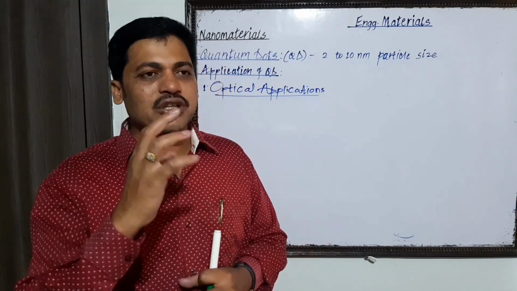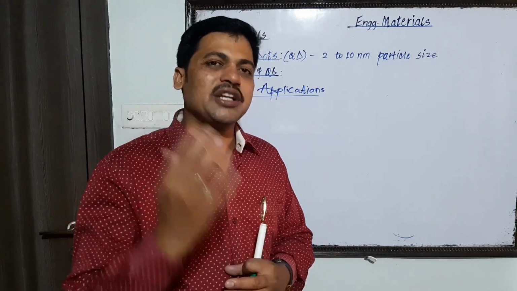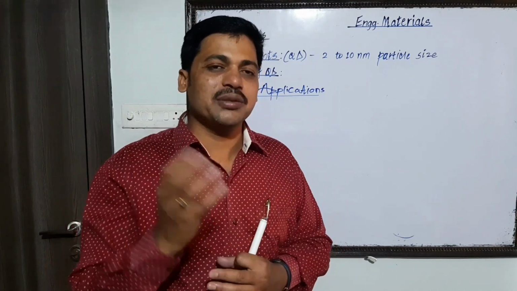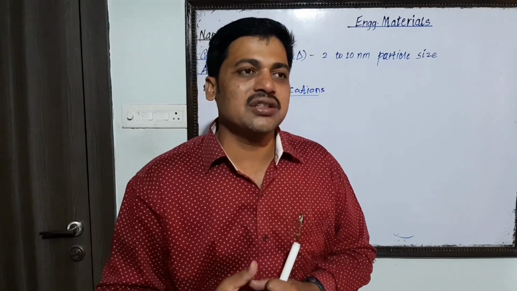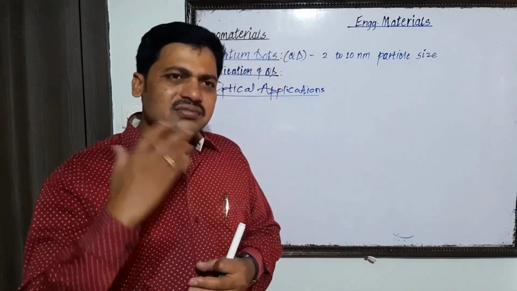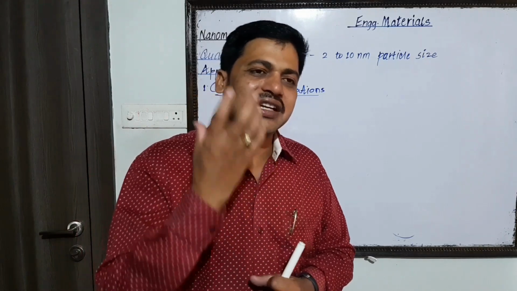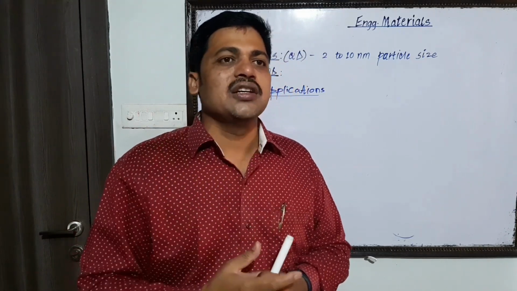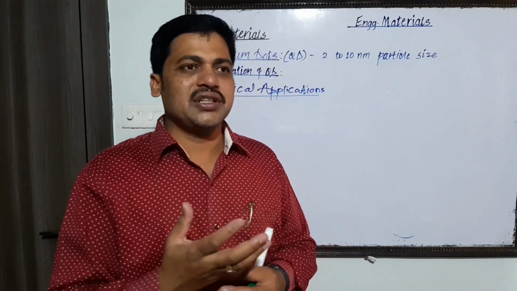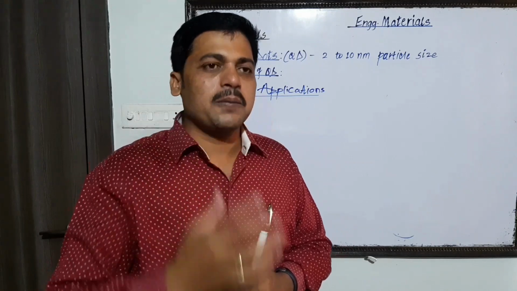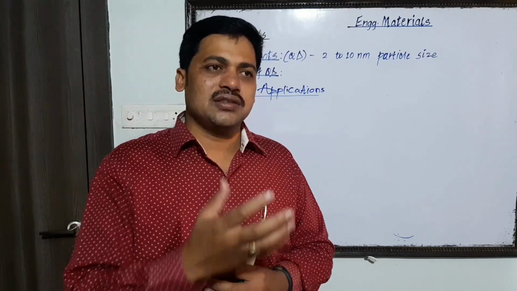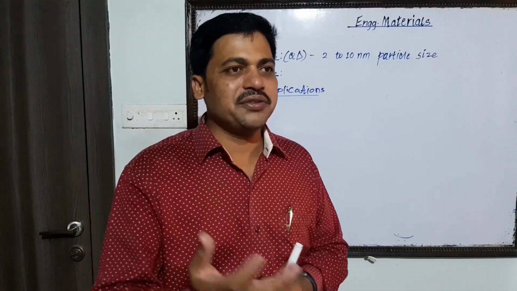This is the important optical property, and on the basis of it the quantum dot shows applications. Along with that, it has very high efficiency and a high molar extinction coefficient, and because of that, quantum dots show optical applications in different fields.